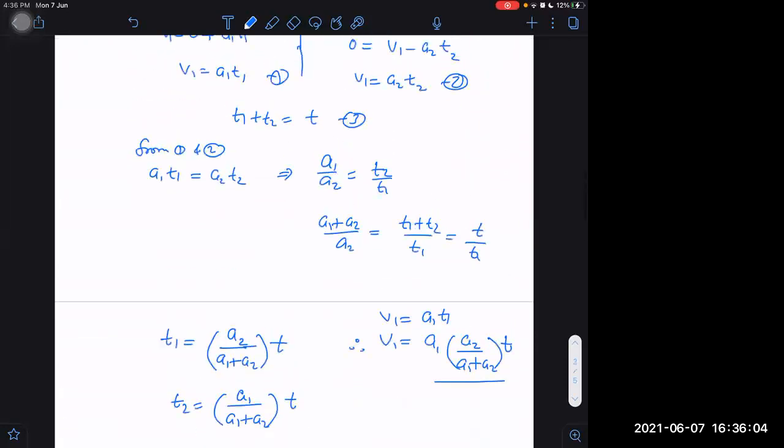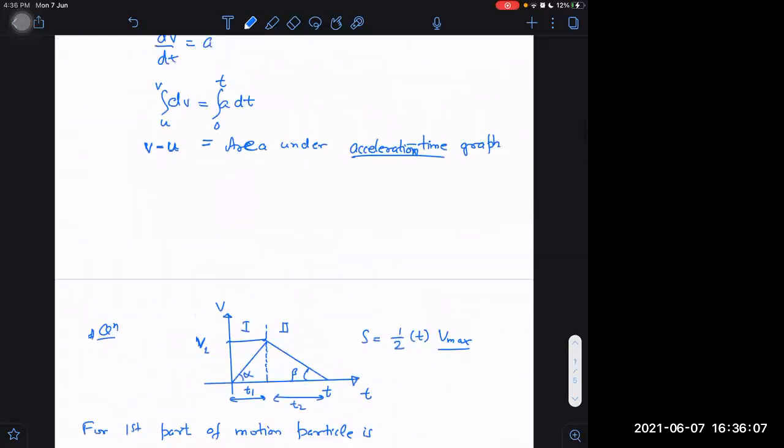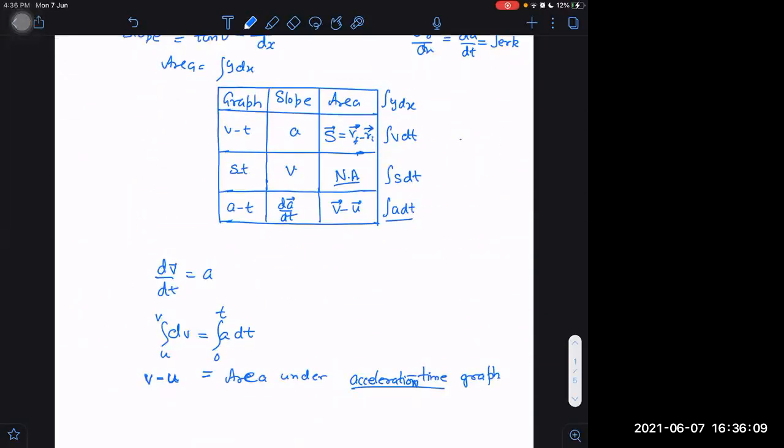Next we have how to find distance. To find distance, we should not use the integral of v into dt. Can I write it as area under graph only? I can write it as area under graph, but I have to add one more term there. Mod v versus t graph. The slope of the mod v versus t graph will give us something. That is also an interesting thing which the slope is giving us.